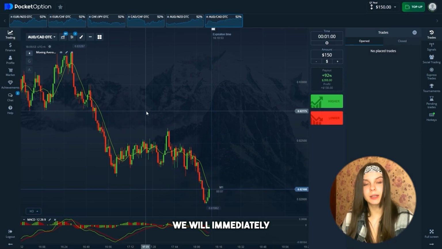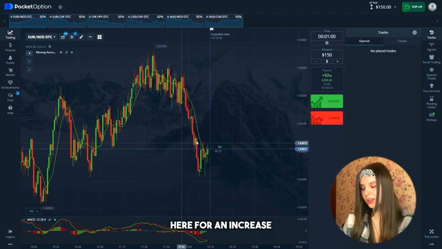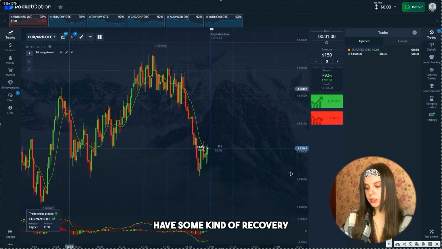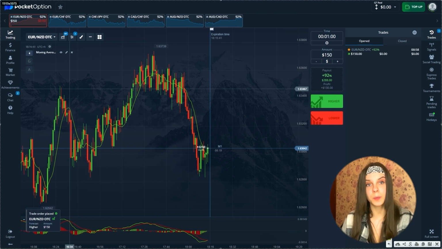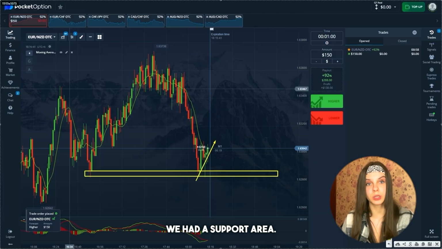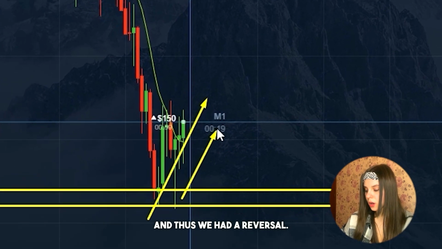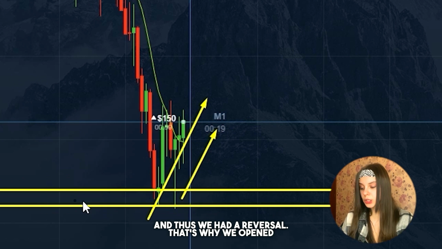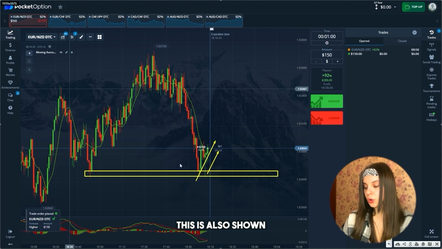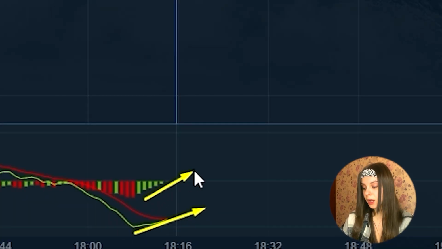And we will immediately switch to the first currency pair. Let's open a trade here for an increase and start the technical analysis. Here we see that we have some kind of recovery going on. This recovery is happening due to the fact that we had a support area. We entered it and touched it, and thus we had a reversal. That's why we opened our trade for an increase. This is also shown by the moving average and MACD indicators. Let's watch the chart.